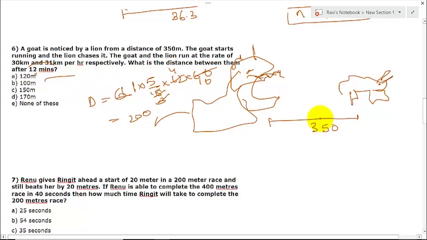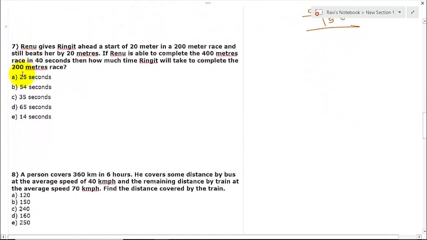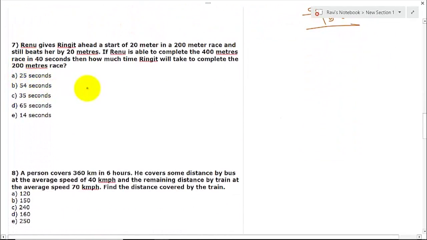What is the remaining distance? You have to subtract it here. 350 minus 200, 150 will be your answer. Where is it? It is in option C. Let us go to question number 4.